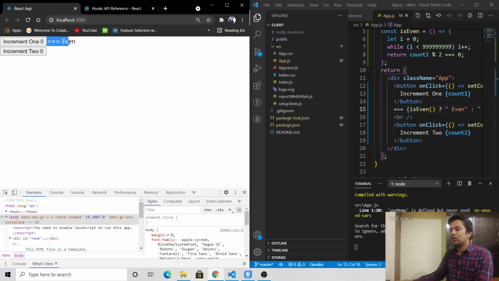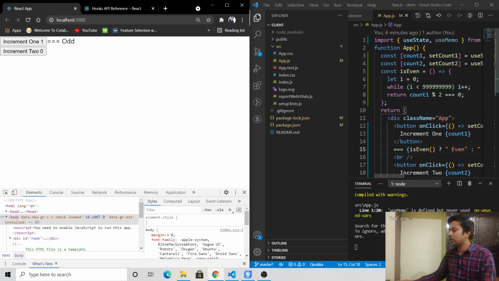And here I'm getting the value as even, like whether they are even or not. See, when I click it, it takes some time and gives me, okay, it's an odd value. It takes time because my function is taking so much time to calculate the odd. You can see I've used a while loop here to make it take more time. So I press it again, and again it takes so much time. And if I click the second button, it also takes time, but I'm not printing any value or while loop. Let me show you what happens if we use memo with the same.